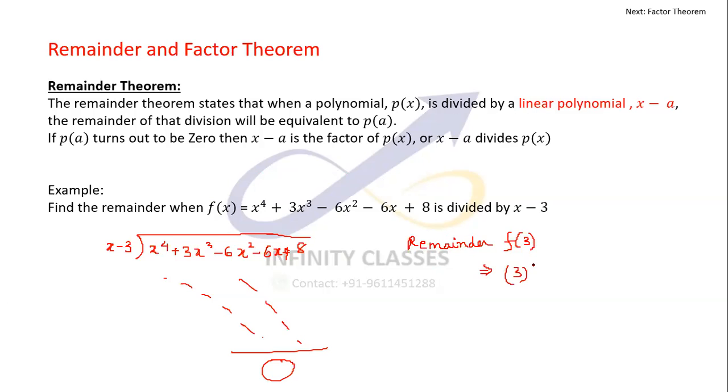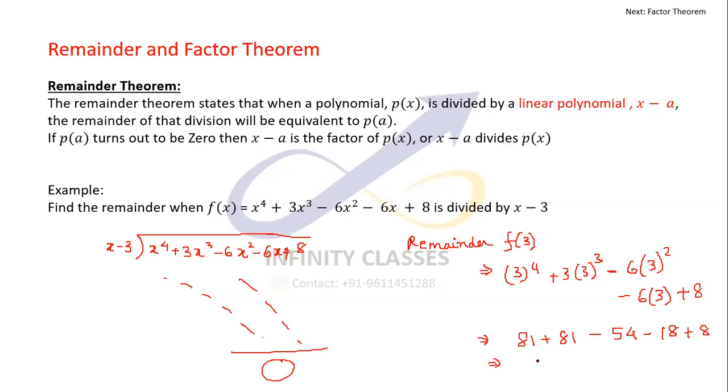3 power 4 plus 3 into 3 cube, which is again 3 power 4 in a way, minus 6 into 3 square, minus 6 into 3, plus 8. Which will come out to be 81 plus 81 minus 9 sixes are 54, minus 18 plus 8, which can be easily solved. 162 minus 72 plus 8, which is 98.